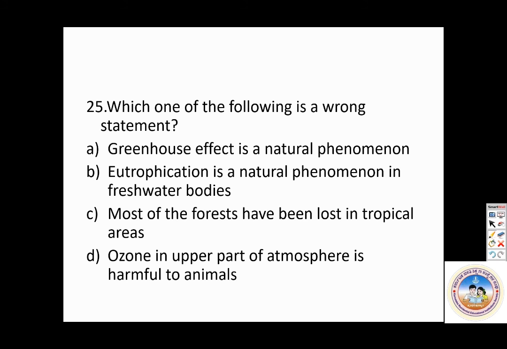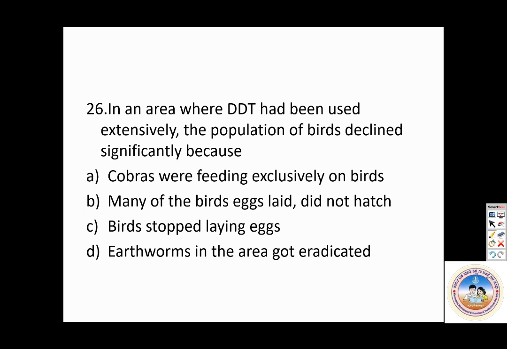So greenhouse effect, yes, it's a natural phenomenon. It does happen. Eutrophication is a natural phenomenon in water bodies; cultural eutrophication is by humans. Most of the forests have been lost in tropical areas, correct. Ozone in the upper part of the atmosphere is harmful to animals, wrong. Ozone in the upper atmosphere will protect us from UV rays, but in the lower atmosphere it is harmful to animals. So D is the correct answer. They've asked which one is a wrong statement. Okay.